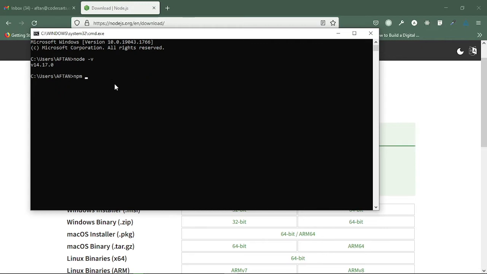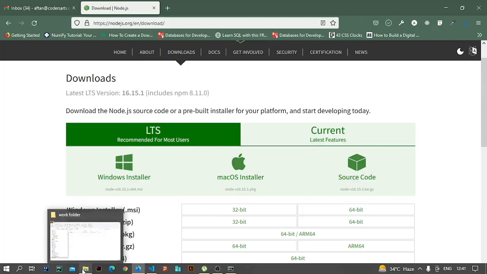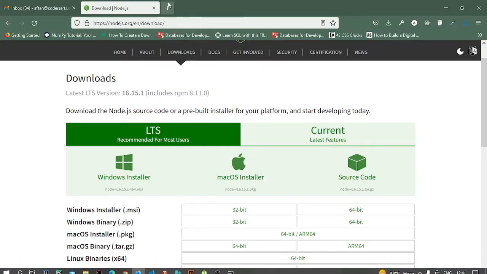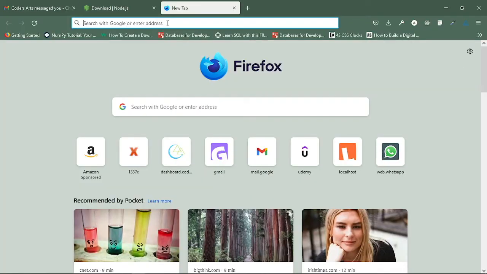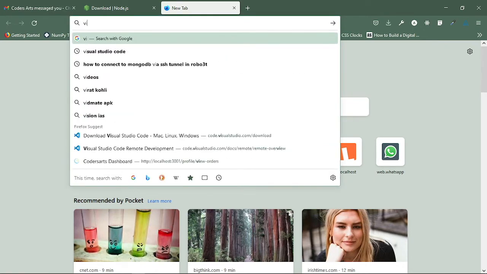After doing that, your basic setup for TypeScript will be installed. And now you have to start development in a text editor. So I can use Visual Studio Code, which you can download by going to their official website, which is Visual Studio. You can write "download Visual Studio Code".